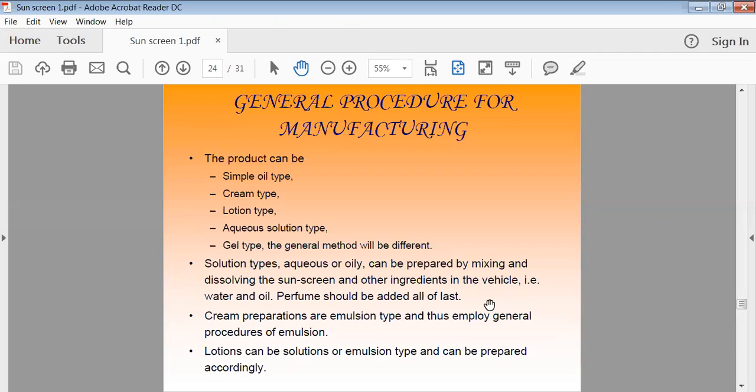Most sunscreen products are simple types: cream type, lotion type, aqueous lotion type, or gel. Generally, most of the time we are mixing all the ingredients, and if required, dissolving them into the vehicle, making a homogeneous preparation, and applying it on your skin.